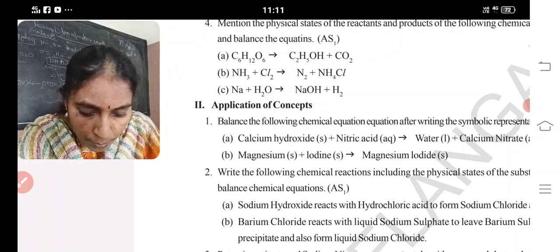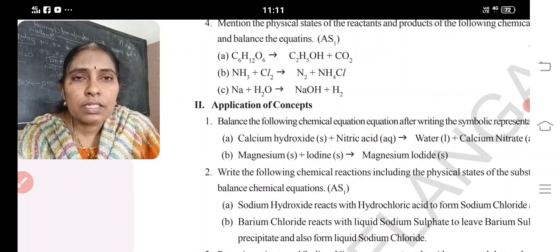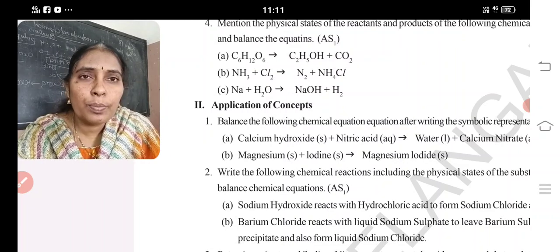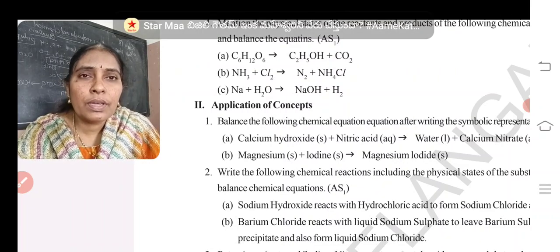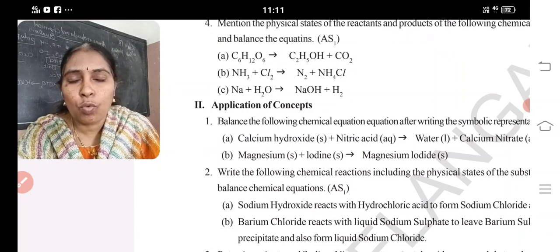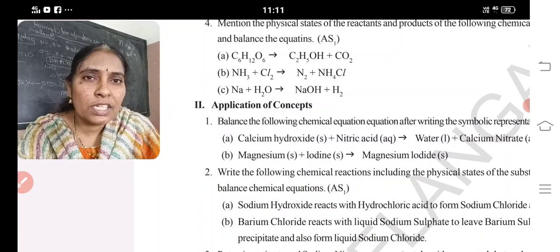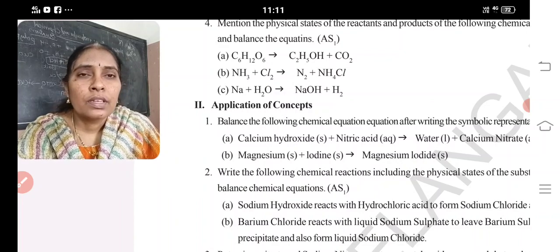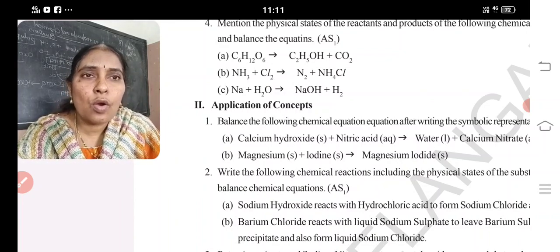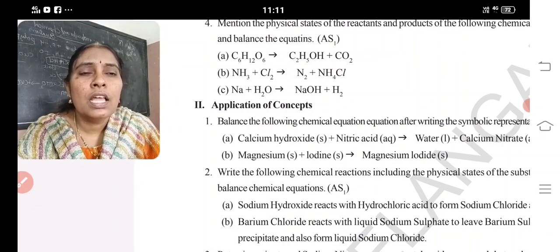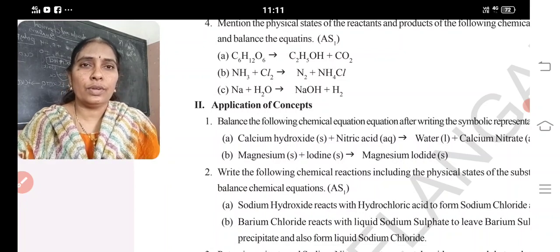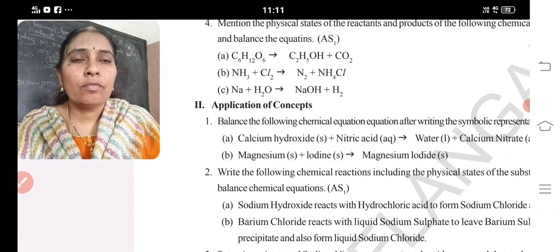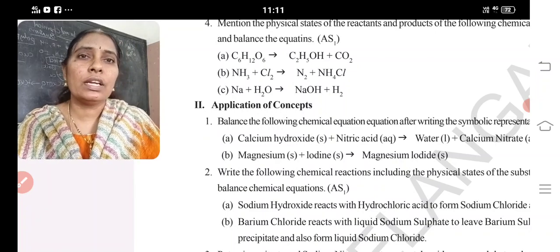So with this we completed our discussion of important topics from chemical equations. What are the important topics? Expressing the chemical equation more informatively by writing the physical states: solids, liquids, gases, heat evolved or absorbed, and precipitate formed or gas evolved. Next, introducing the chemical equation, how to balance chemical equations, and in balancing the chemical equation, which law it follows? Law of conservation of mass. That's all for today. Read well, and whatever questions I asked you to write, you write one time in a classwork.